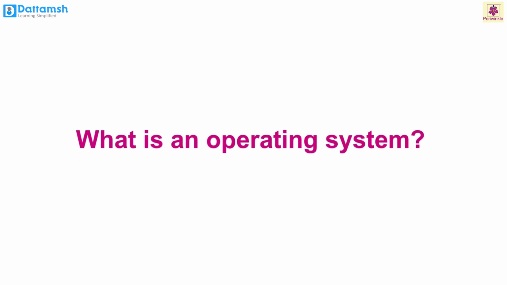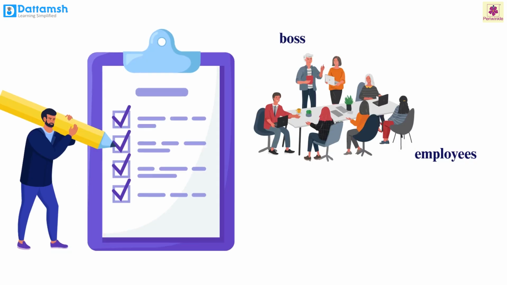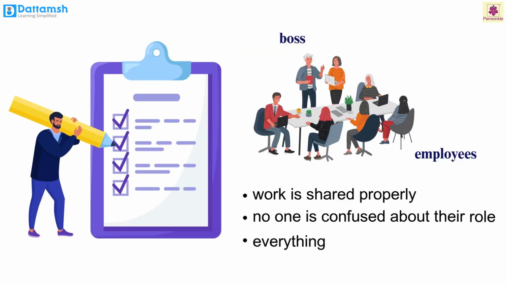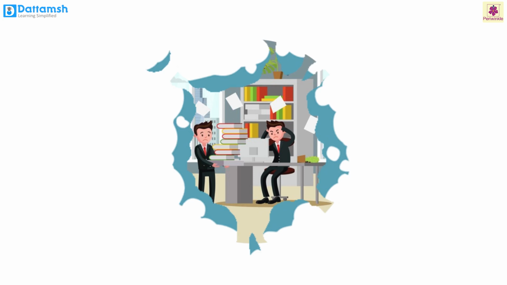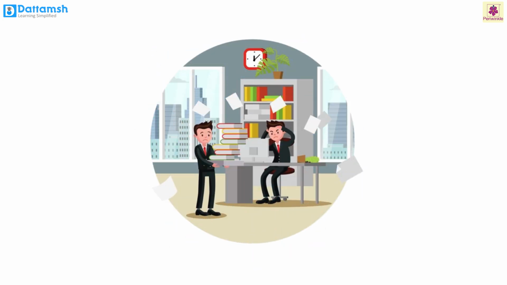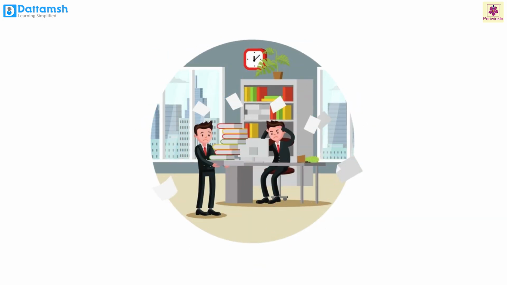Let's start with what is an operating system. Imagine you are in an office. There's a boss who tells all the employees what to do. The boss makes sure the work is shared properly and no one is confused about their role, and everything runs smoothly. Without the boss, the office would be a mess. Similarly, in the computer world, the operating system is like that boss.